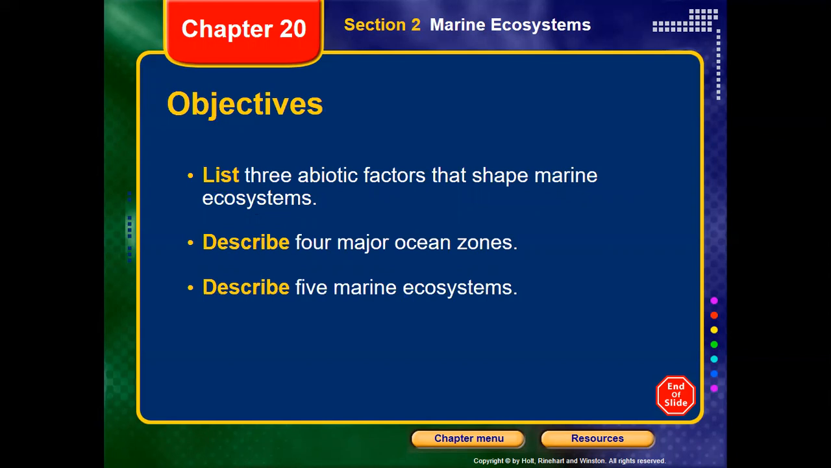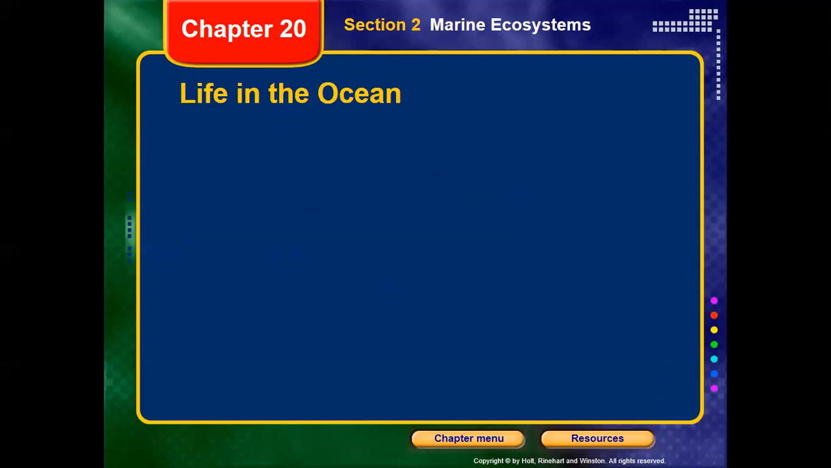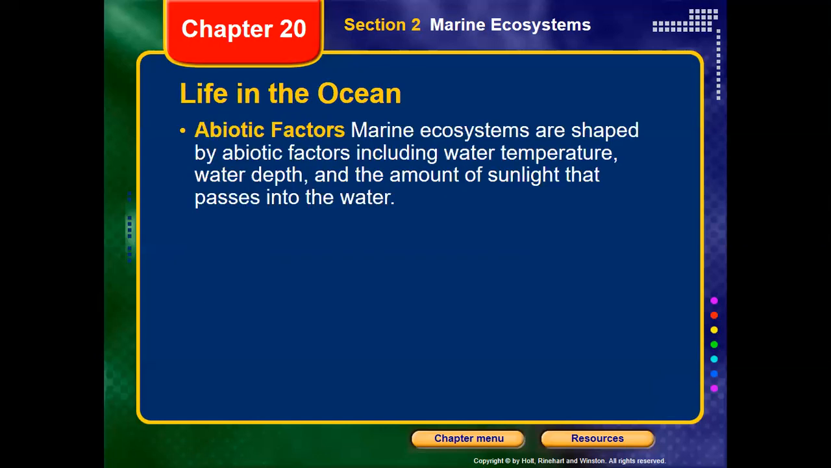So here let's start. What are the objectives of that lesson? First of all, we need to find the abiotic factors that shape the marine ecosystem, describe the four major zones of the ecosystem, and describe five marine ecosystems. Okay, so let's start here, guys. First of all, we said that the abiotic factors that could shape the marine ecosystem include a lot of things, as we mentioned before, okay?